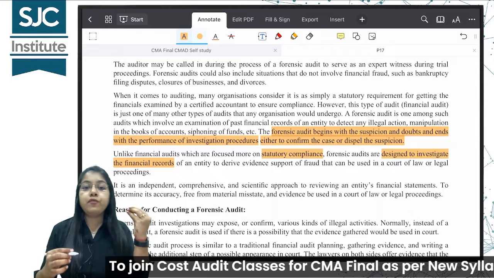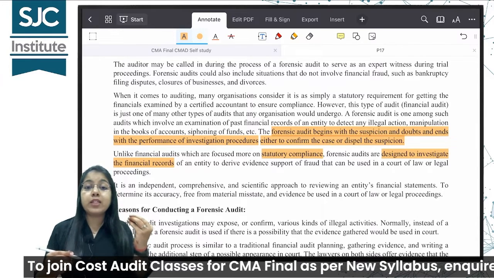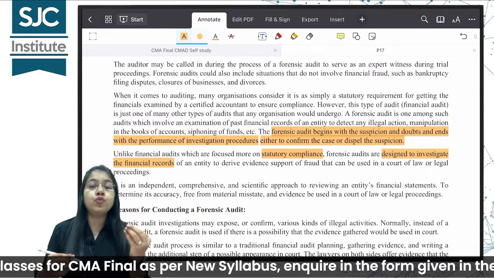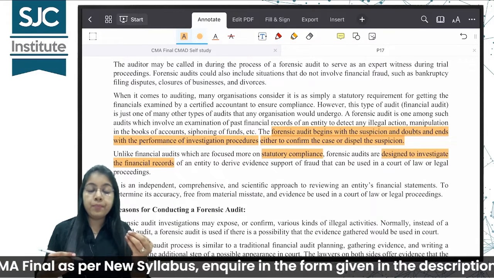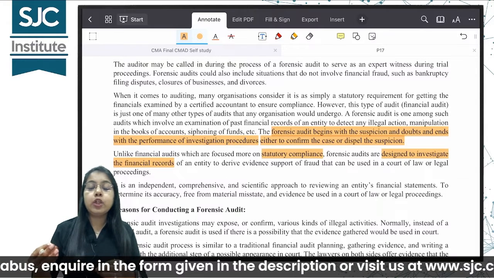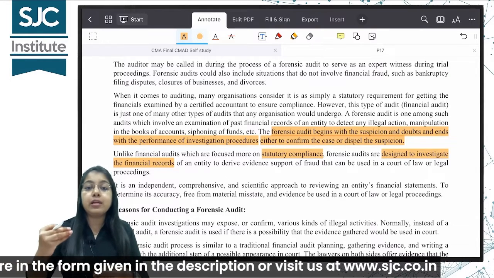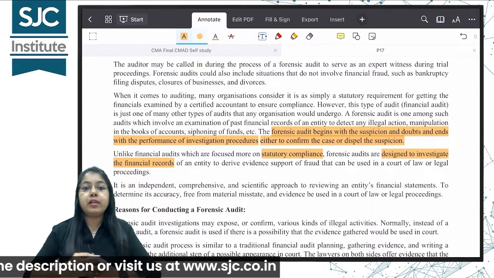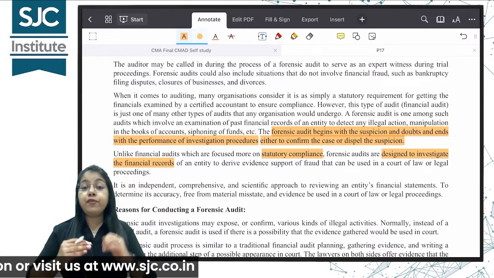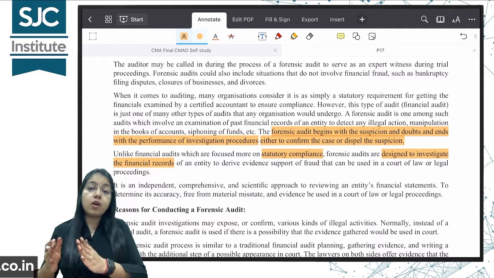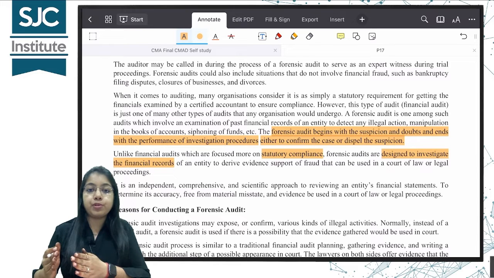The purpose of a financial audit is to express an opinion on whether the financial statements show a true and fair view. But the purpose of the forensic audit is to perform investigative procedures, either to confirm or dispel a suspicion. Financial audits do not start with a suspicion, but forensic audits do start with suspicion.